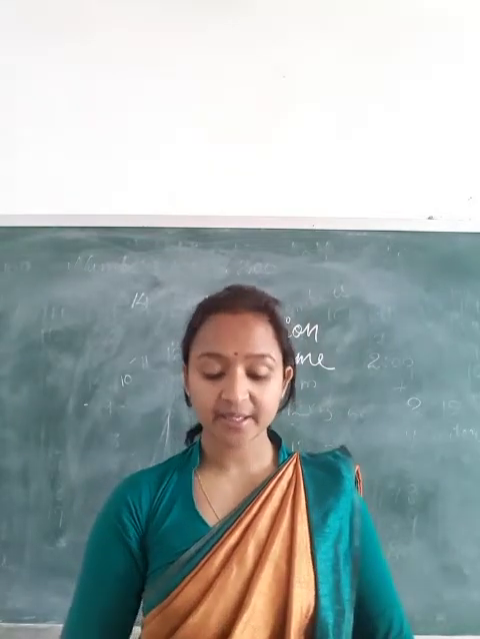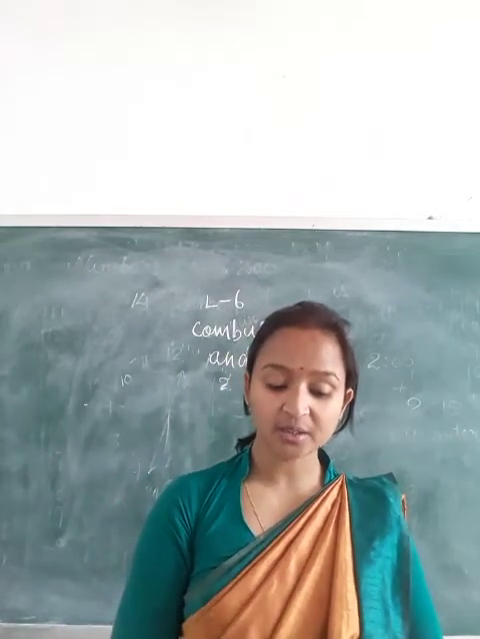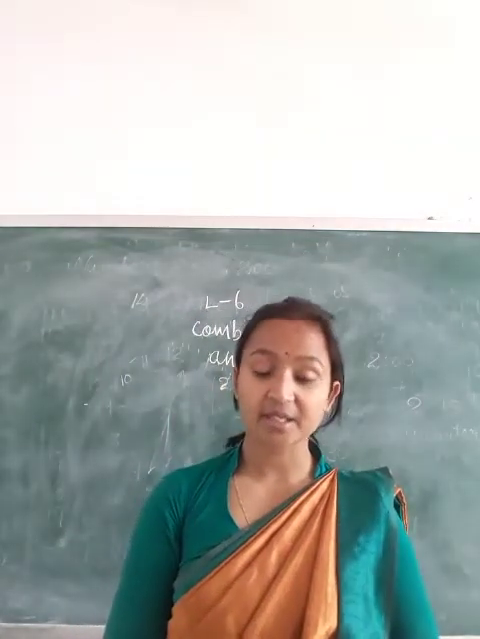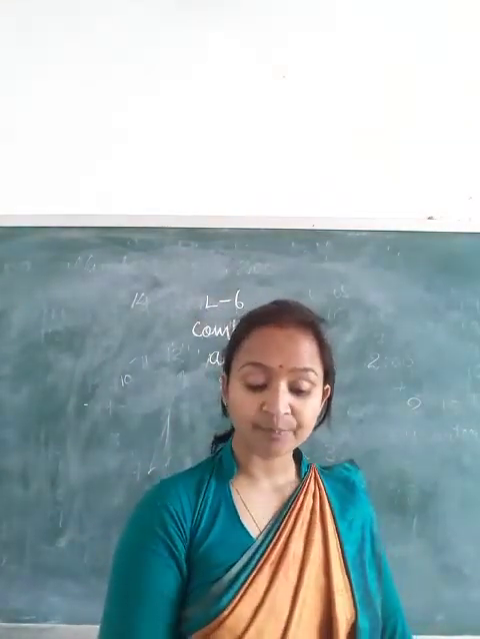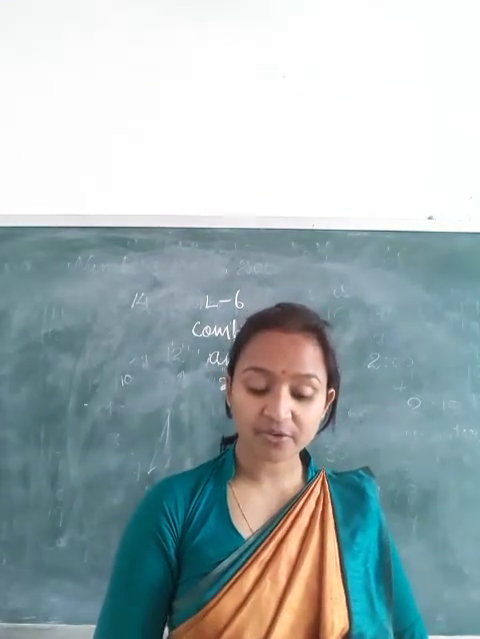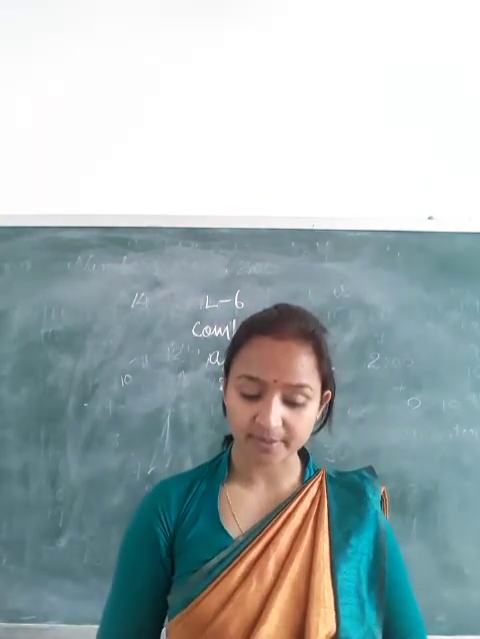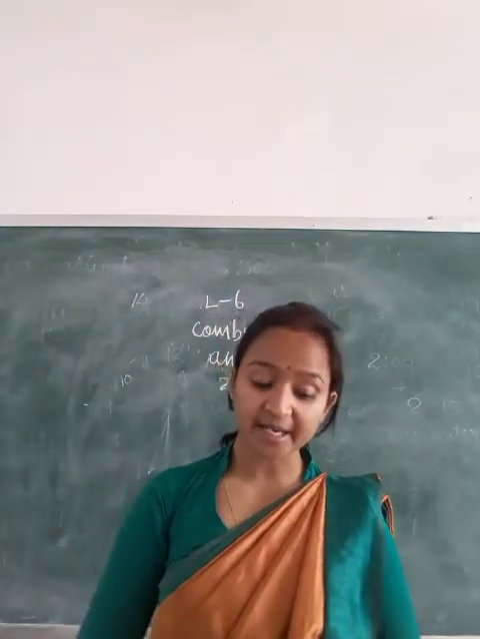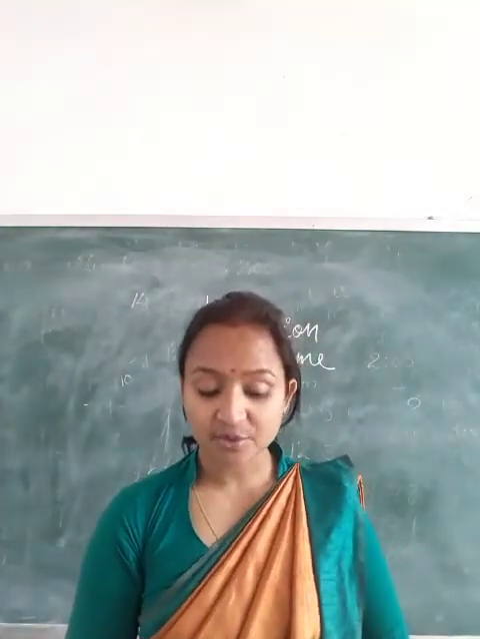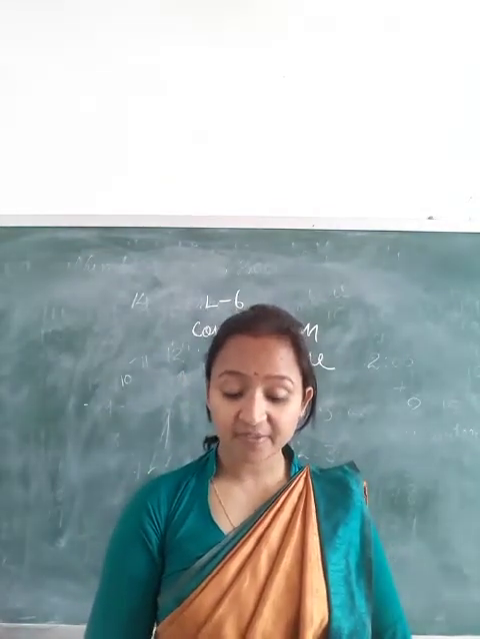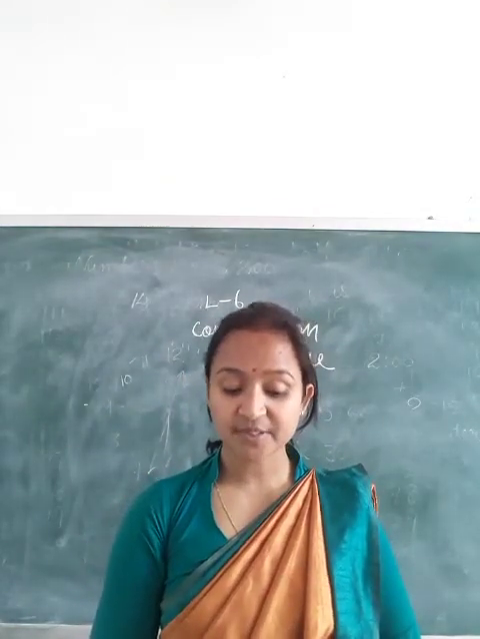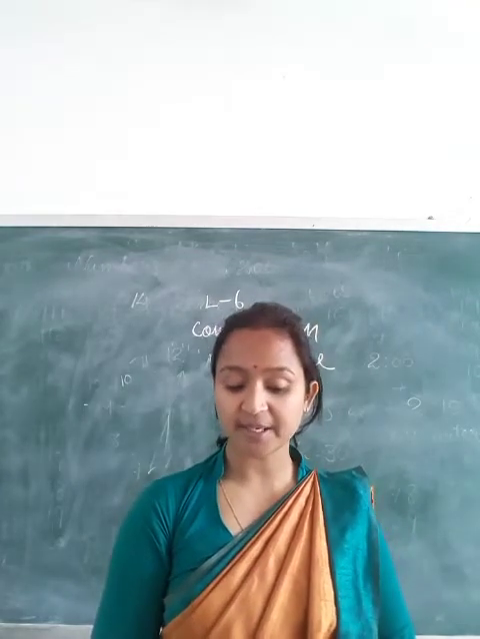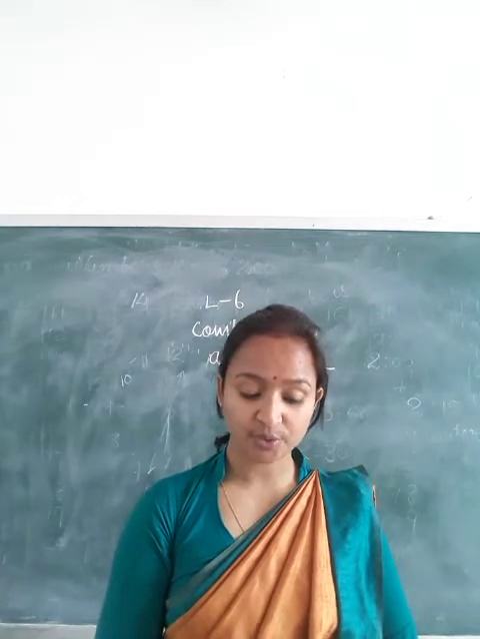You will notice that in case of figure 6.2a, the candle burns freely, producing a steady flame. Why does it happen? Because it requires a supply of air from the atmosphere. In the second case, in diagram 6.2b, the candle flame flickers and burns with a sooty flame, because there is insufficient supply of air because of the chimney.